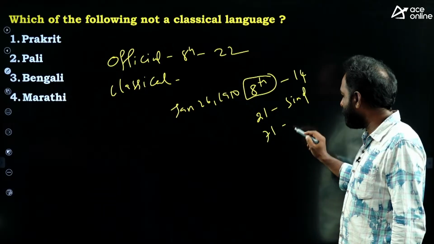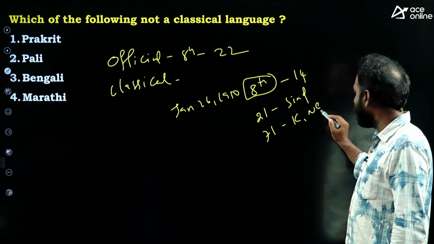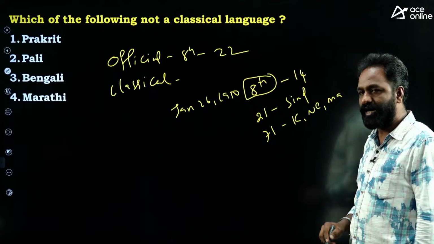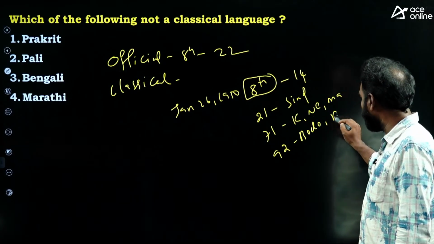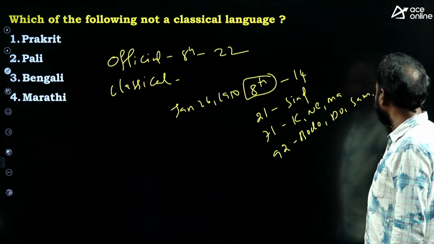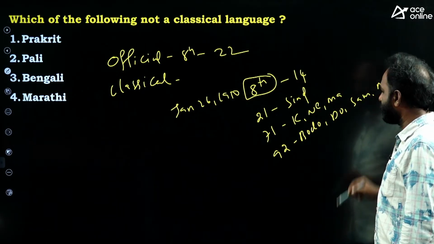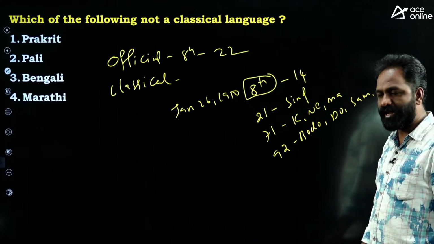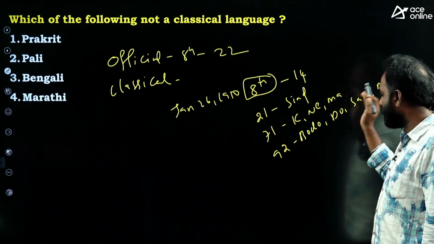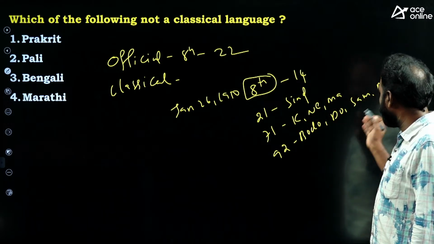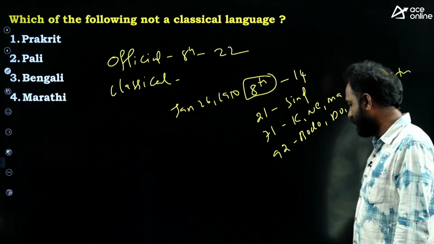By the 71st Amendment, Konkani, Nepali and Manipuri were added. By the 92nd Amendment, Bodo, Dogri, Santali and Maithili were added. So: 21st Amendment Sindhi, 71st Amendment Konkani, Manipuri, Nepali, and Bodo, Dogri, Santali, Maithili by the 92nd Amendment.